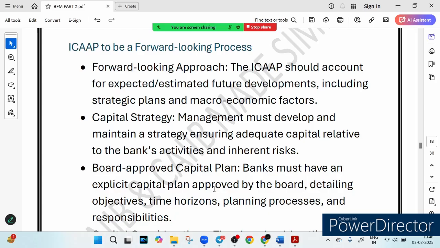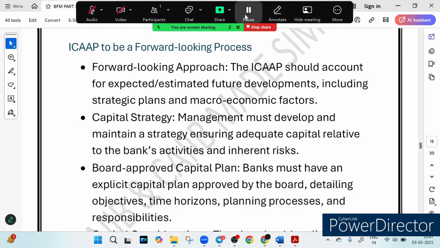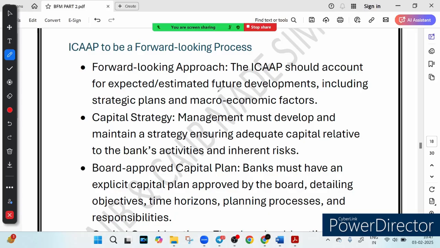They need to plan not just for today, but also for the future. And that is exactly why ICAAP follows a forward looking approach. Now, thinking ahead, a bank's financial stability is not just about today's risk. It is about future uncertainties, right? You can see it is all about the future uncertainty.